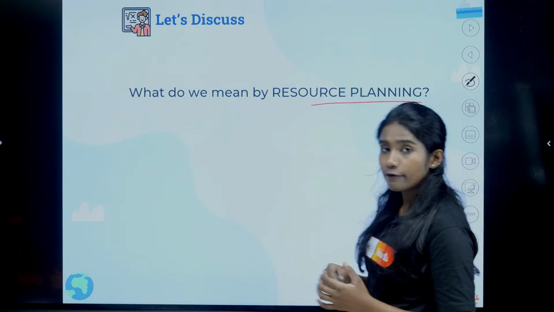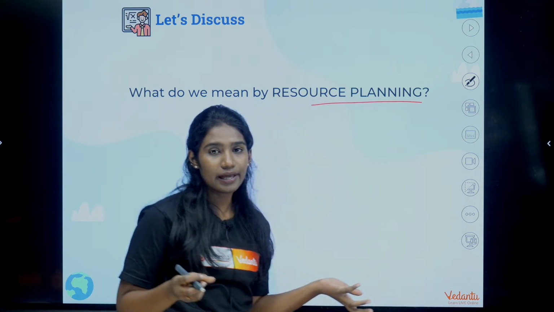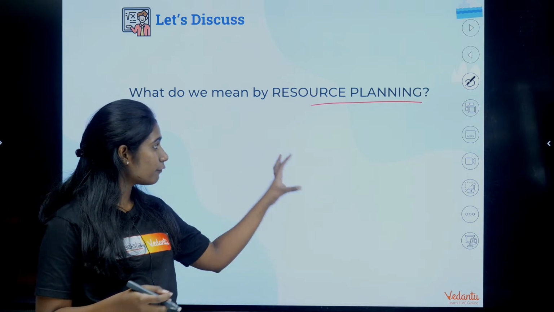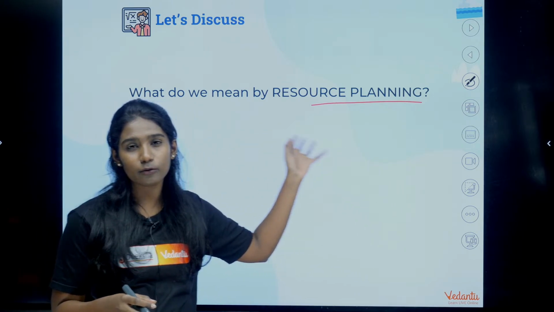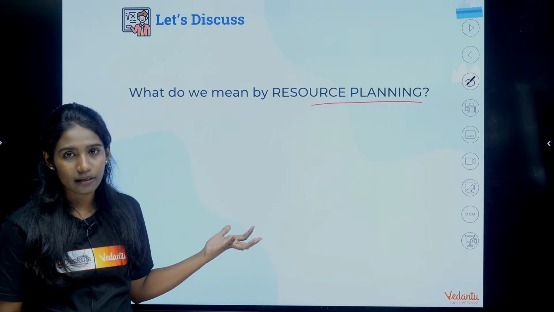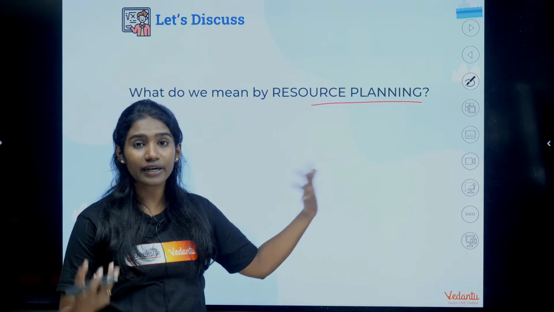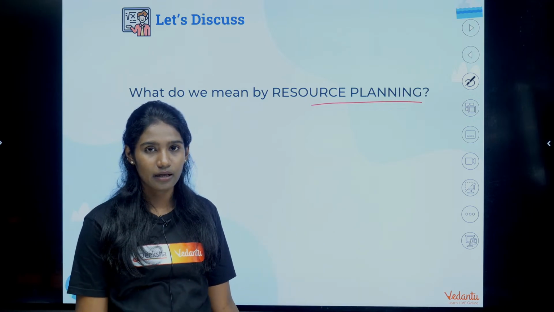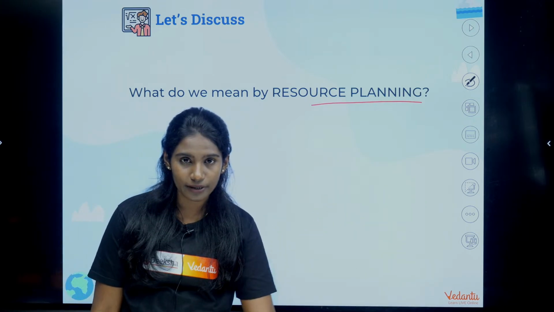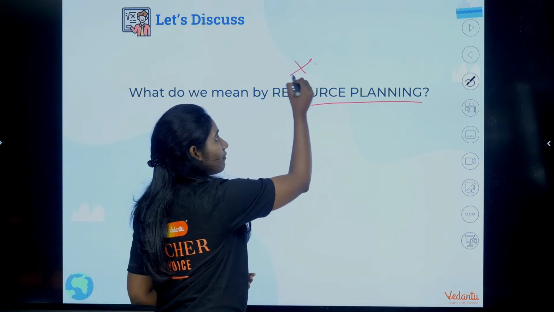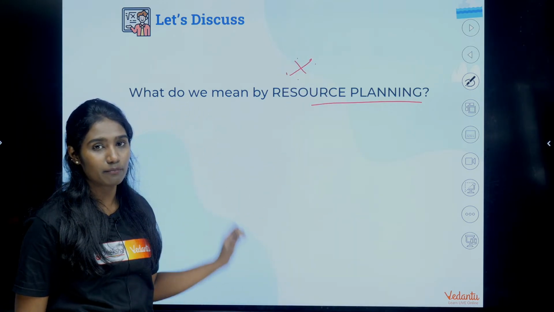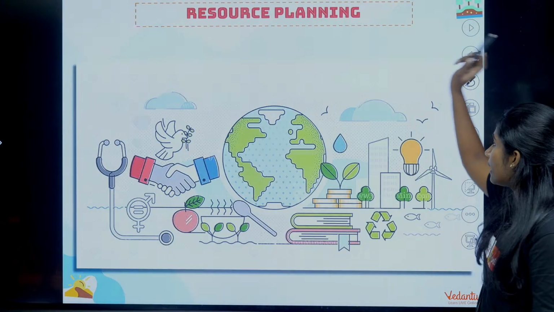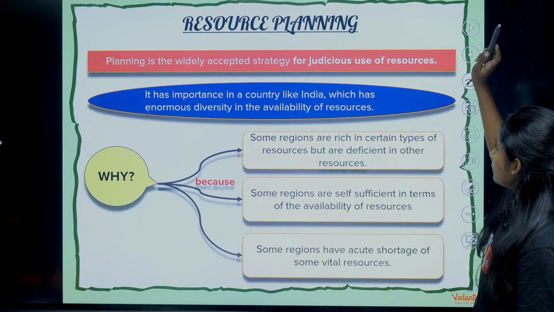Like I told you, if we use resource randomly, then it will cause harm to us only, right? Do you think if we just like that use the resources for our own development, then what happens? After some time we will get degraded. So such type of development is not considered as sustainable development, right? So for the sustainable development to take place, resource planning is very, very important. So now we'll talk about resource planning and how is it done in India. We'll see that as well.